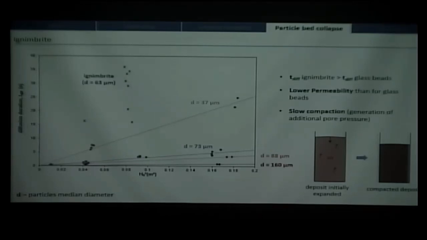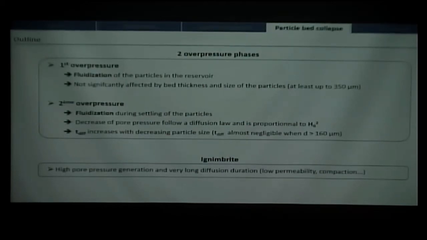Sorry. So just to summarize here on this second study, we have a first overpressure that could be fluidization of the particles in the reservoir by the falling of the particles and the evacuation of the air that goes through the particle bed, as in the first kind of experiment I did. But there is mostly the second overpressure. That's the most important result, I think, here, which shows that there can be fluidization by just falling of particles inside a static bed.